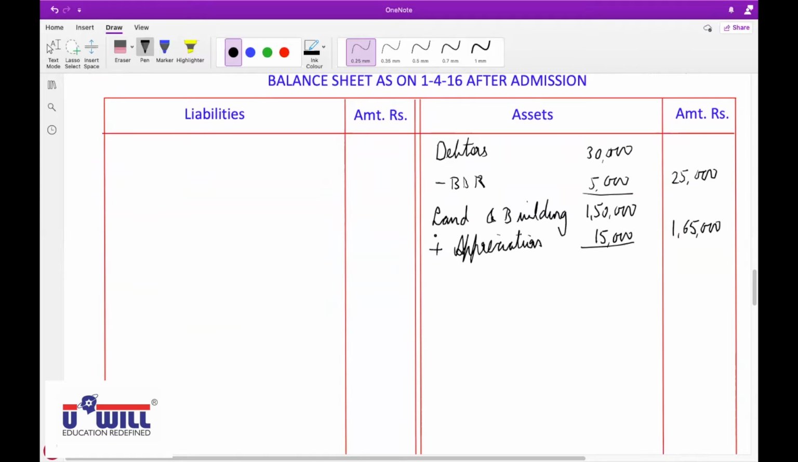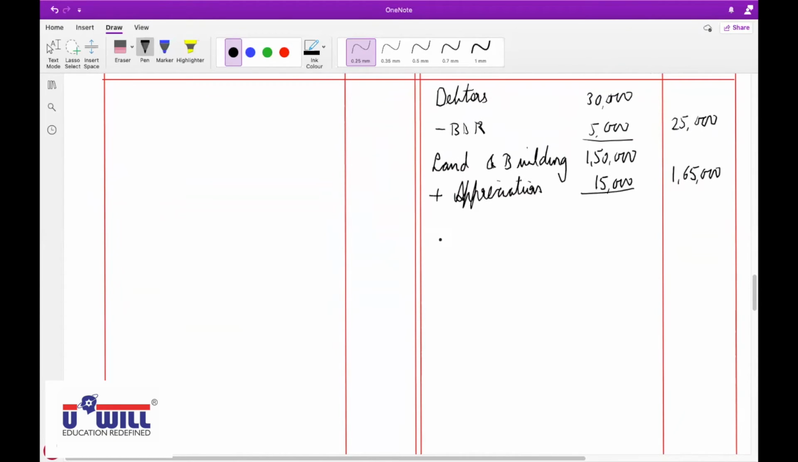Where? On the asset side. Asset side machinery given is how much? 50,000. Will you plus or minus? Minus, there is depreciation. Market value has gone down. Book value was more. So minus depreciation 10,000. Outer column 40,000.